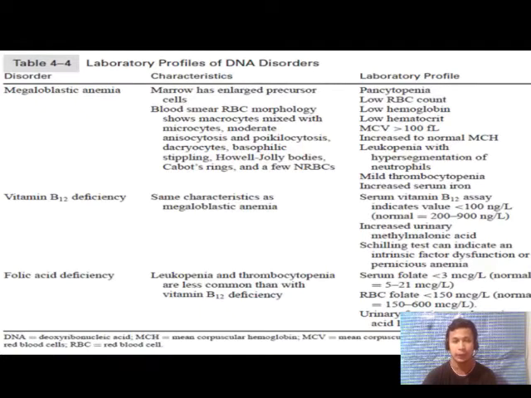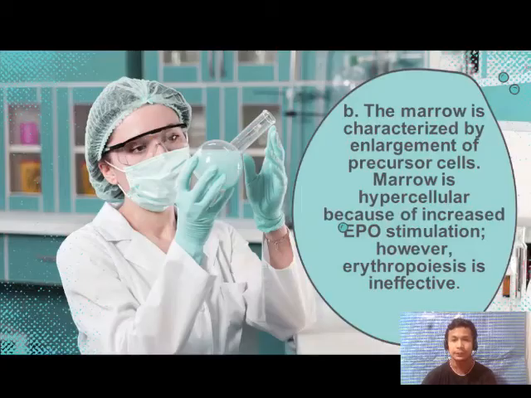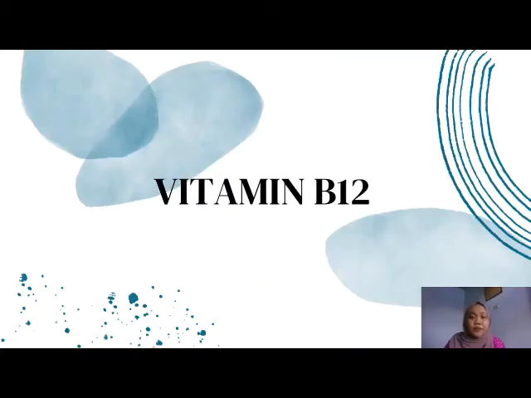Laboratory profile: pancytopenia, low RBC count, low hemoglobin, low hematocrit, MCV greater than 100 fL, increased to normal MCH, leukopenia with hypersegmentation of neutrophils, mild thrombocytopenia, increased serum iron, and the bone marrow characterized by enlargement of precursor cells. Marrow is hypercellular because of increased EPO stimulation. However, erythropoiesis is ineffective.